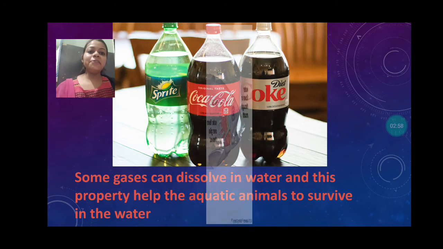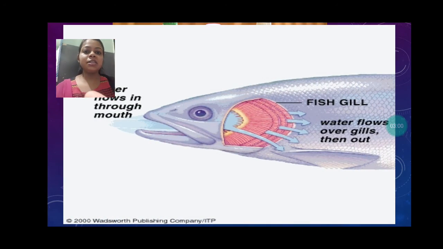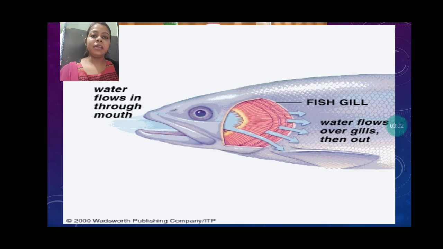Why? Suppose the fish is breathing inside the water, it is taking oxygen. From where is it taking the oxygen? That oxygen is dissolved into the water. If oxygen, which is a gas, did not have this property to dissolve into the liquid, then how would the aquatic animals survive in the water? So this property helps the aquatic animals to survive. Oxygen can be dissolved into the water, and in the same way carbon dioxide can also be dissolved. So this is also one property.